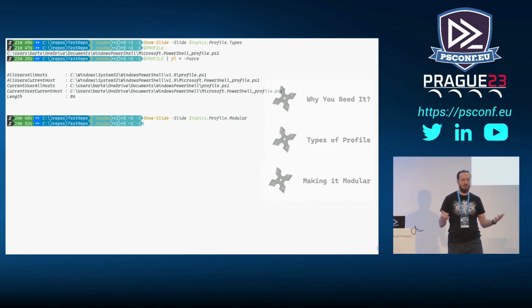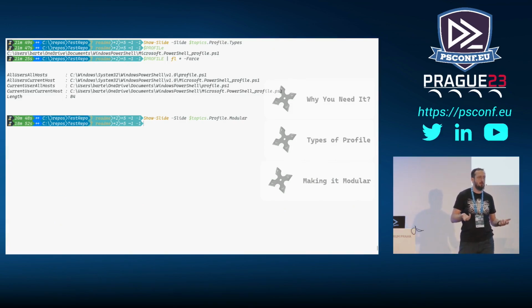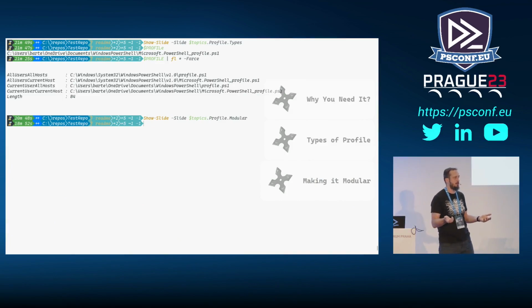Or if I want to have it in a different PowerShell version, right? I have PowerShell 5 that has a different set of profiles than PowerShell 7. If I want to keep that intact, maybe I want to have that somewhere else. And the obvious choice for that would be a module. You can create a module that you will just import inside of those profiles. But the module will contain all the logic, all those functions that you want to have at your disposal.